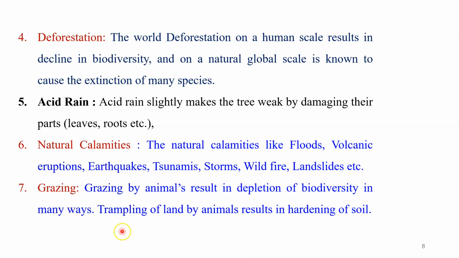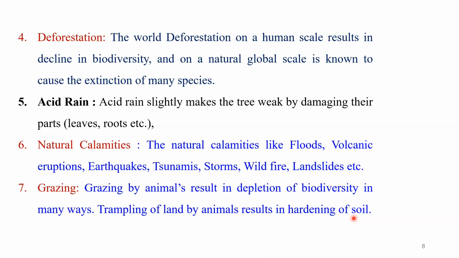I am talking about how trampling results in the loss of soil particles. The upper layer of the earth's surface has soil, and that soil is very useful not only for agriculture, but many small microorganisms also live in that soil. But when the grazing process happens, that soil layer is totally disturbed, and in this process the small microorganisms lose their lives. So these are also important things.